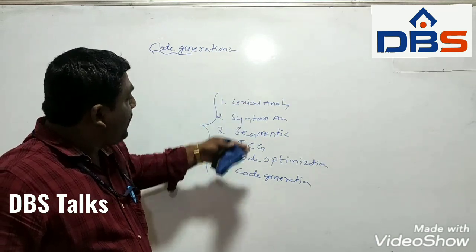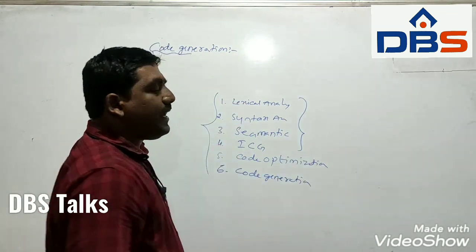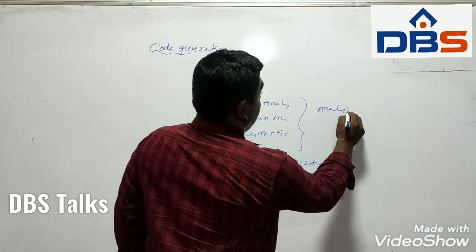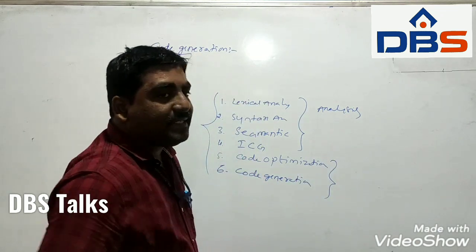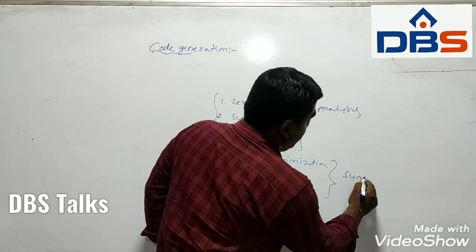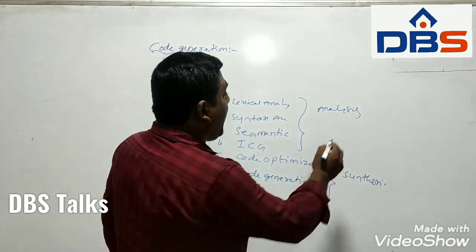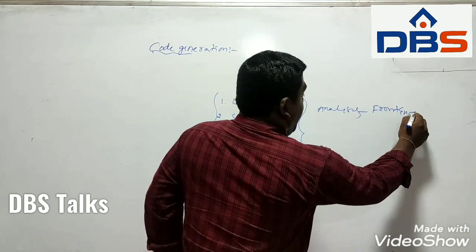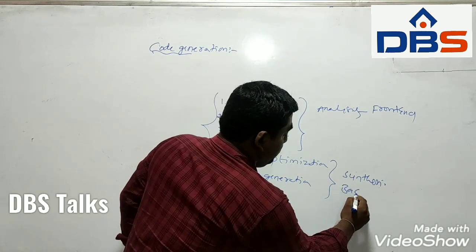Among these 6 phases, the first 4 phases we can consider as the analysis part. The last 2 phases we can consider as the synthesis part. We call the analysis part the front end, whereas the synthesis part is the back end.